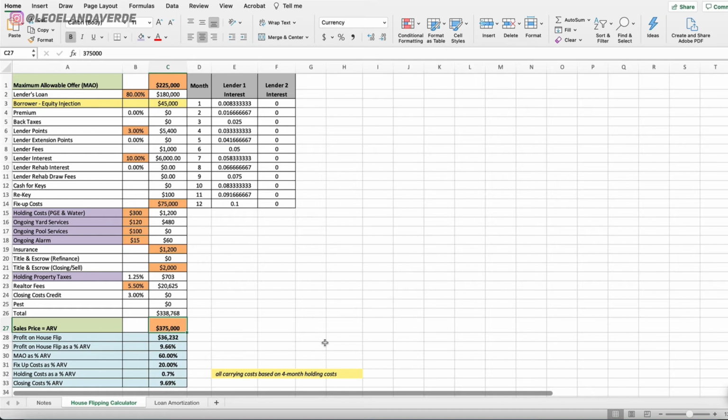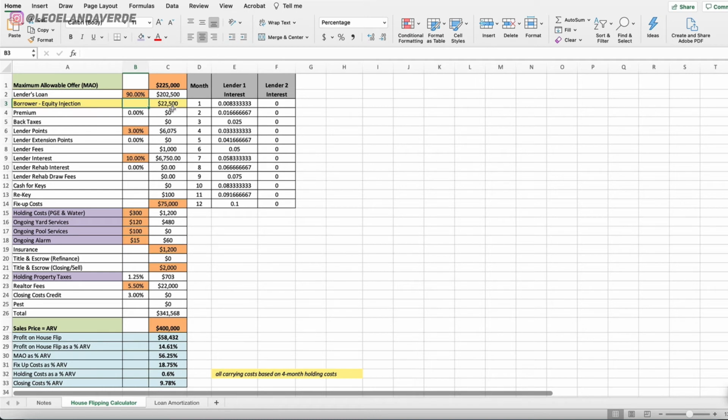Let's say we did sell this property for $400,000. Now, guess what it does to the numbers? Now we're back up, and our profit is $59,000. You're back at 15% net profit, and your MAO, your maximum allowable offer, is now at 56%. So your fix-up cost dropped to 18.75%. You can see. Now let me show you what happens if, instead of 80%, it's 90%. So your cash out of pocket is $22,000. Of course, you're running your own business.